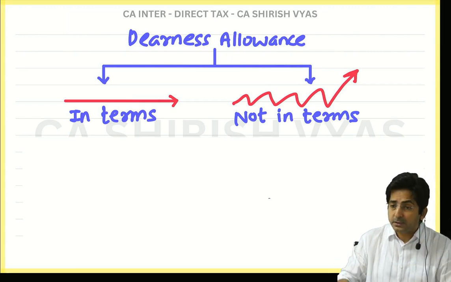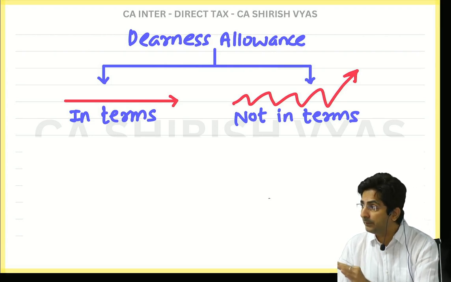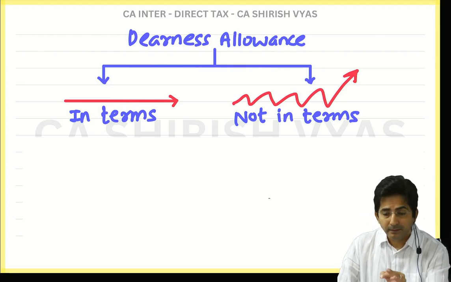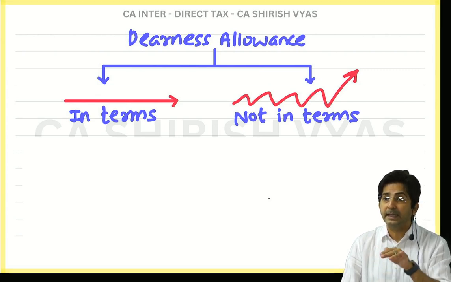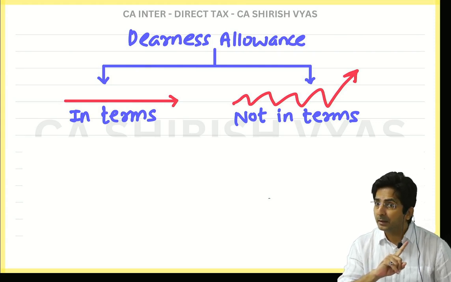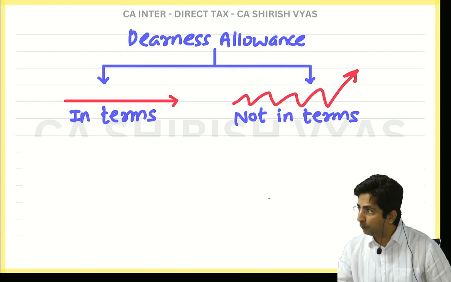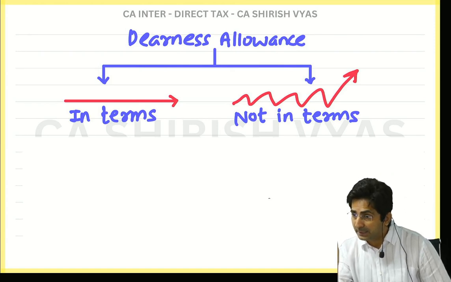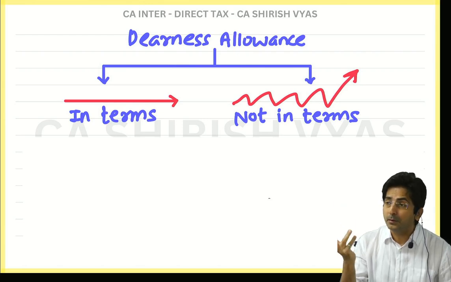Then why are we studying this? Because whatever formulas I am giving in this chapter, in whichever formula there is dearness allowance, it is the DA in terms. Like in HRA, remember, students who are revising, they know in the formula of HRA, there was basic salary plus dearness allowance and turnover commission also, but which DA?